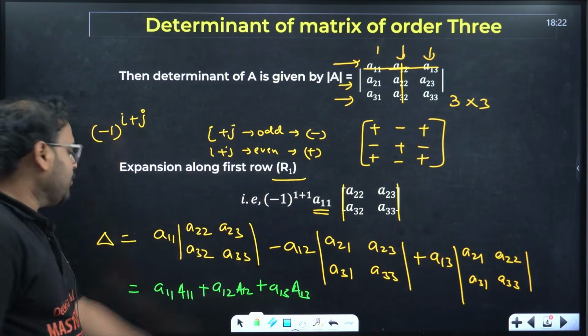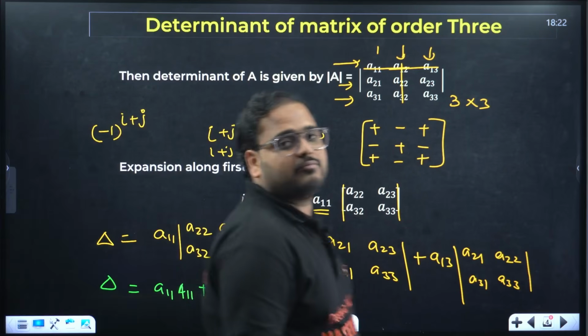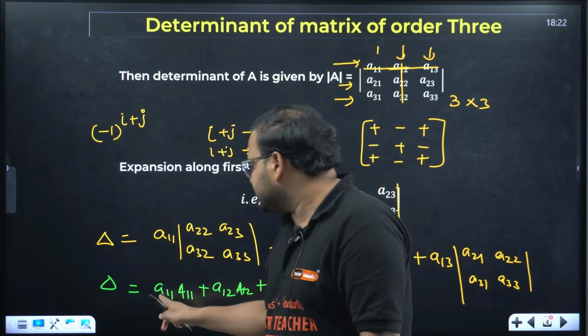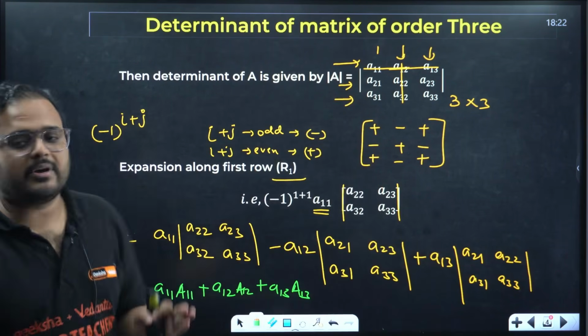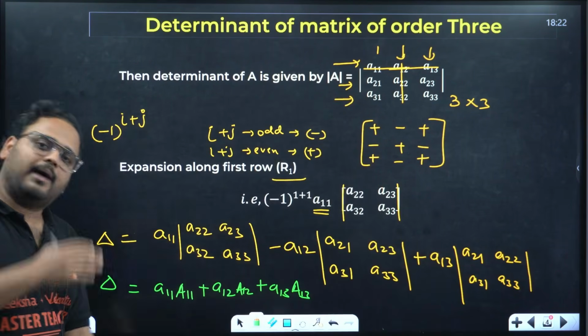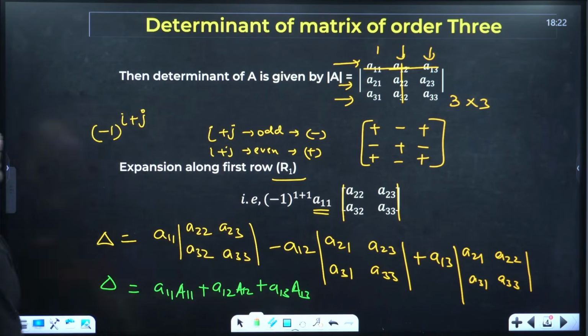The capital A you see over here represents what? The cofactor, and small a11 represents the element. Small a is element, capital A is our cofactor. Do not worry about it, just for reference I have explained it over here. I am going to teach you once we have done the cofactor part. Again, I will recall this property. I hope this is clear.